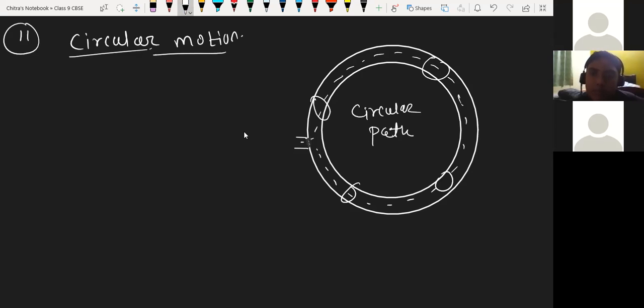That will be circular motion. The definition will be the same, only instead of a straight line path, we write circular path.